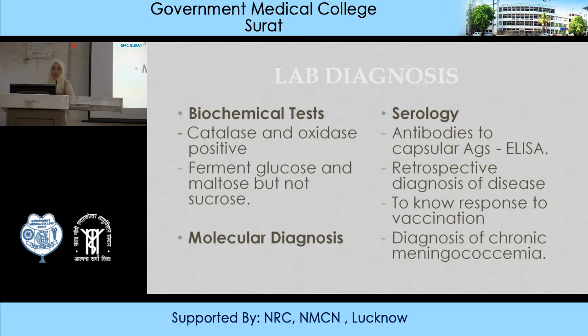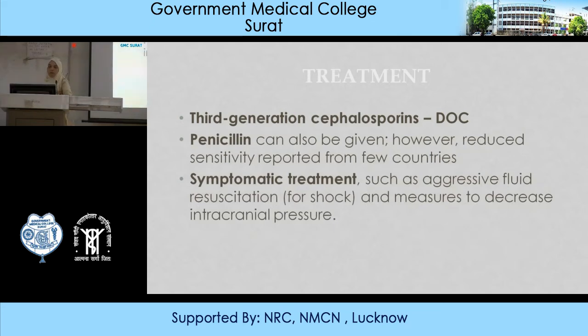There are many molecular diagnostic tests like RT-PCR or even multiplex PCR for meningeal panels, which you can go for, which is common nowadays. In serology, you can go for antibodies to capsular antigens by ELISA method. You can have even retrospective diagnosis, or you can even know the response post-vaccination, and you can diagnose chronic meningococcemia. For treatment, the drug of choice is third generation cephalosporin. Penicillin can also be given, however, there is reduced sensitivity reported from some parts of the world. But in general, cephalosporins are the good drug of choice.